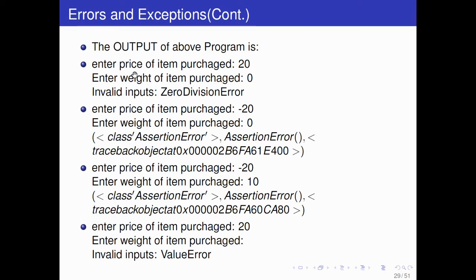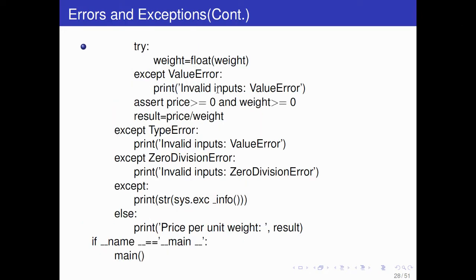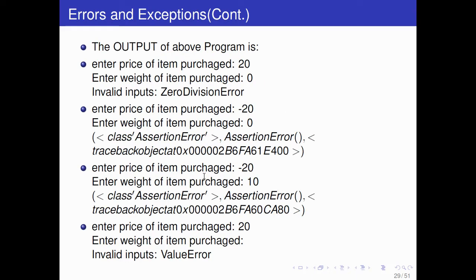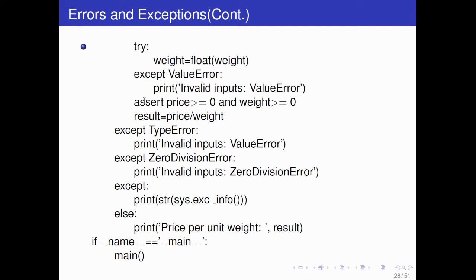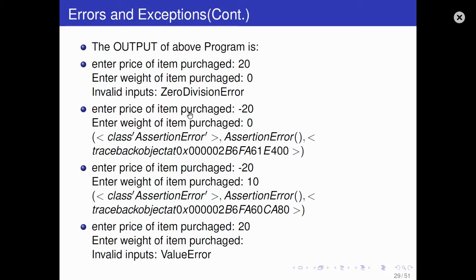So check here, different outputs are given in case of different inputs. Like when you enter price 20, weight you enter 0, so you already know it will print invalid input, zero division error. Okay, and if you write minus 20 and 0, then assert condition will fail, right? Assert condition was that price should be more than 0, weight should be more than equal to 0, so assert condition will fail, and in that case this will be executed.